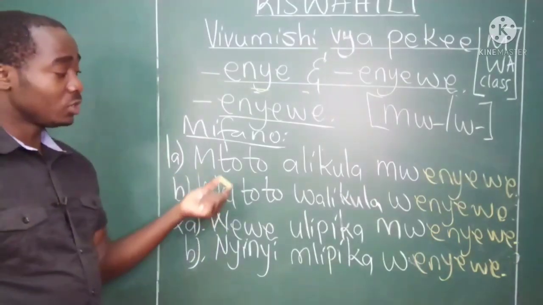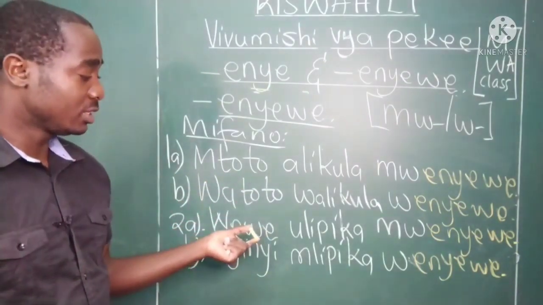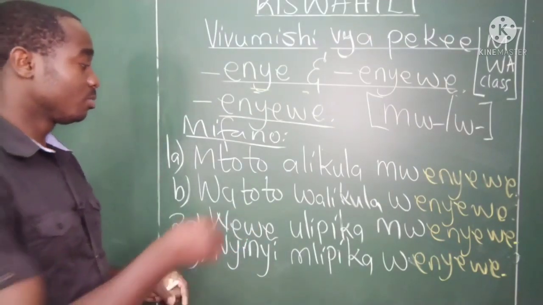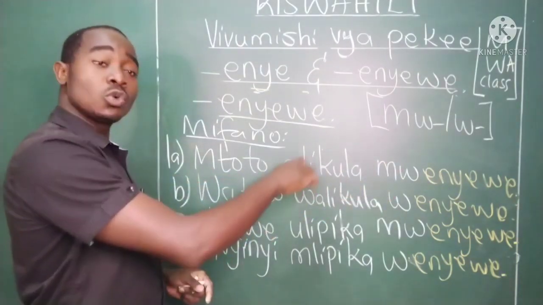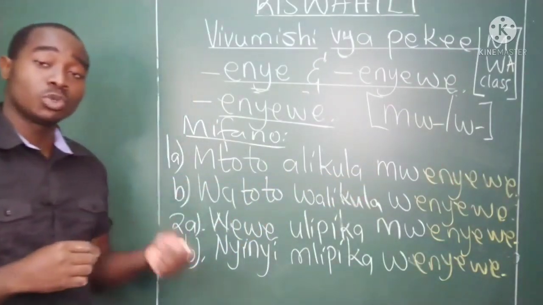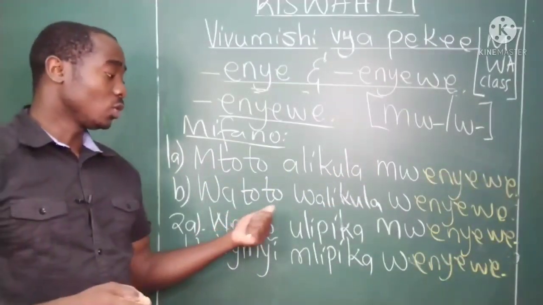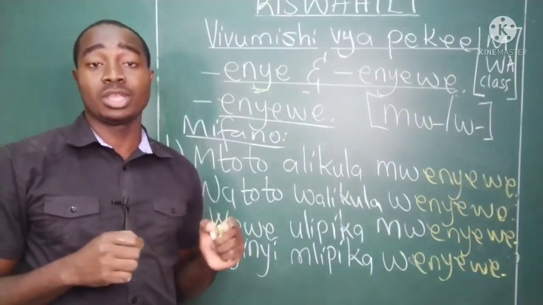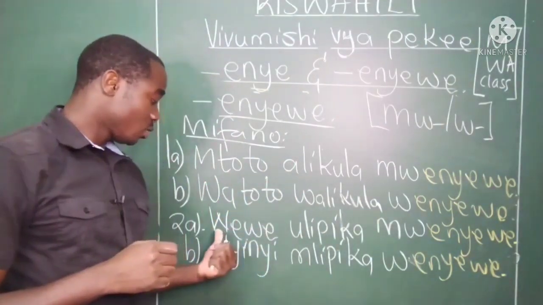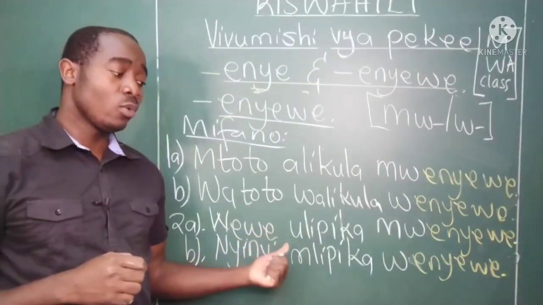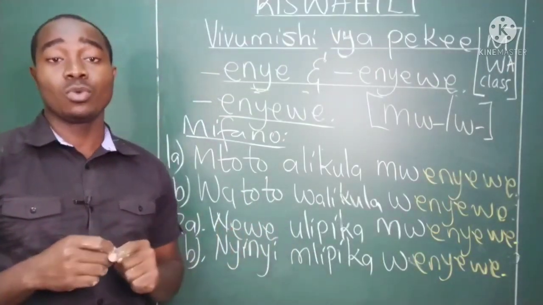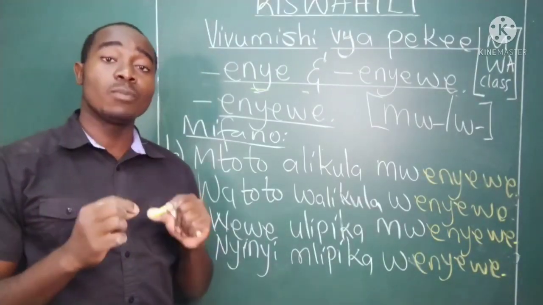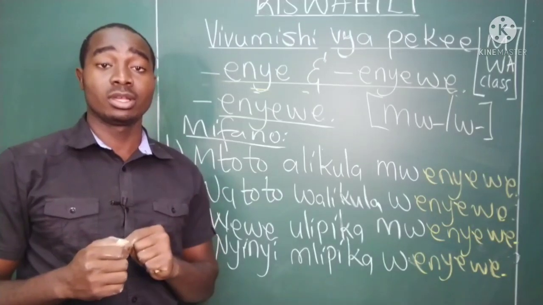In this part, when you want to give the negative of this sentence, you just negate the verbs here. Mtoto alikula mwenyewe. Mtoto hakula mwenyewe. Watoto walikula wenyewe. Watoto hawakula wenyewe. Wewe ulipika mwenyewe. Wewe hukupika mwenyewe. Nyinyi mlipika wenyewe. Nyinyi hamkupika wenyewe. Sawa?